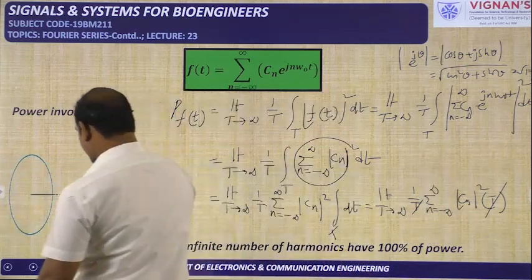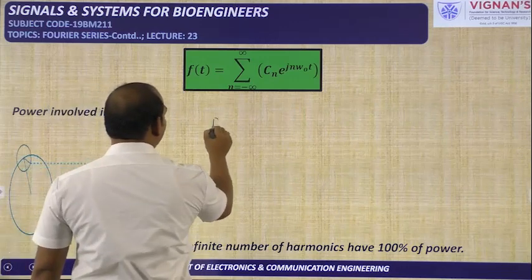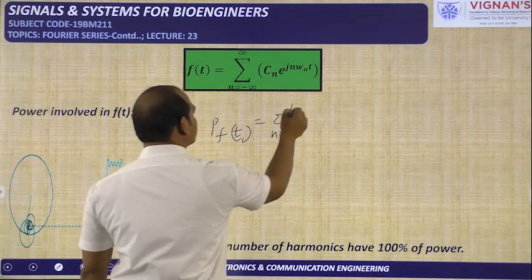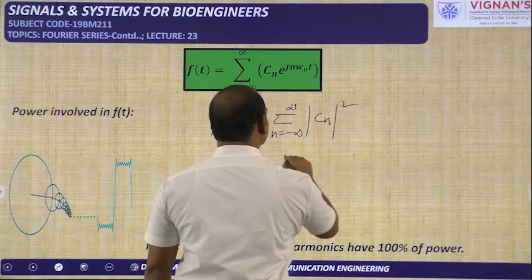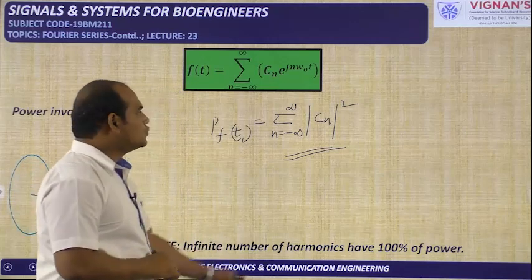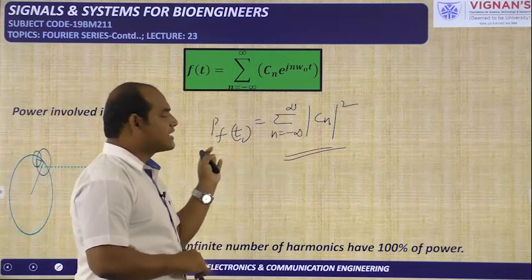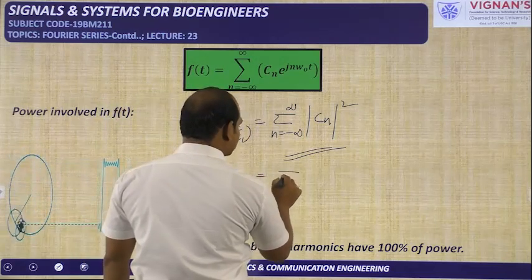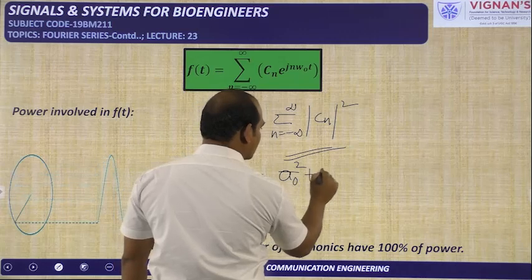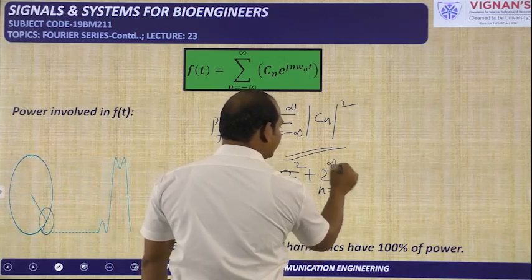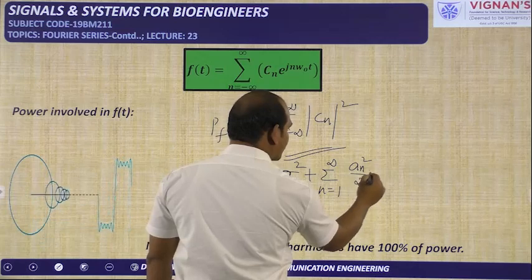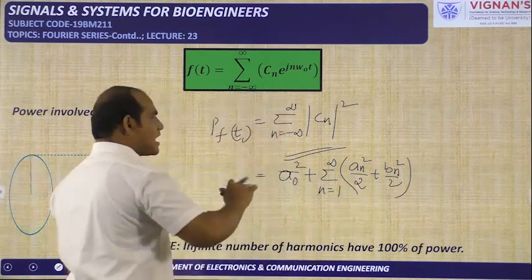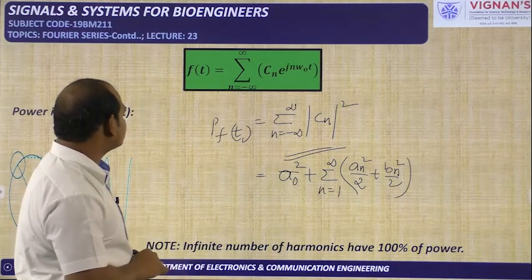So the final equation I will write here. Power involved in the signal f of t is given by sigma n from minus infinity to plus infinity, modulus of Cn whole square. This is what we will get. So using this Cn coefficient we can calculate the power, or using the previous trigonometric Fourier series coefficients we can also calculate the power: A naught square plus sigma n from 1 to infinity of an square by 2 plus bn square by 2. By using this formula or the time domain formula we can calculate the power.